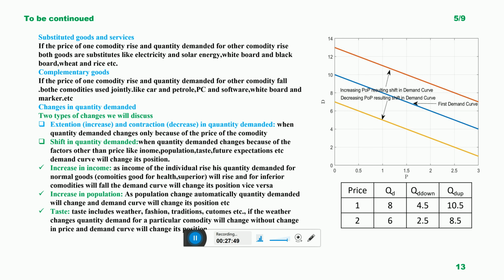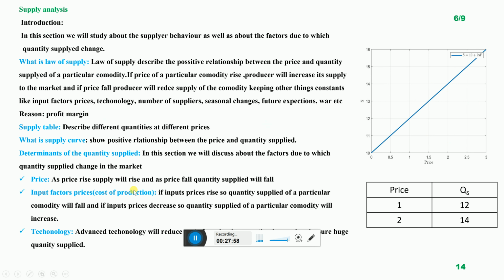So taste is also one reason due to which the quantity demanded changes, and the demand curve will change its position. It will shift upward or it will shift downward.